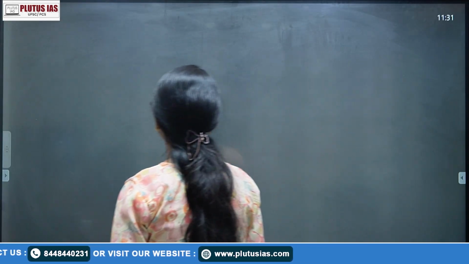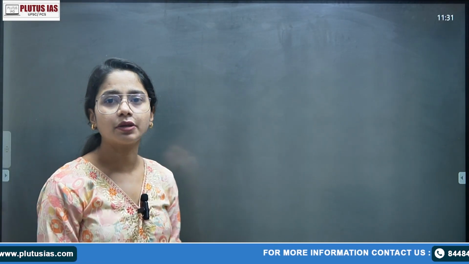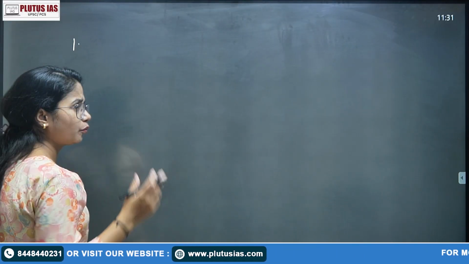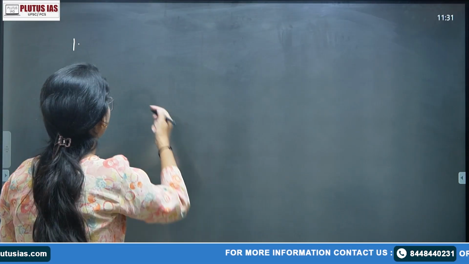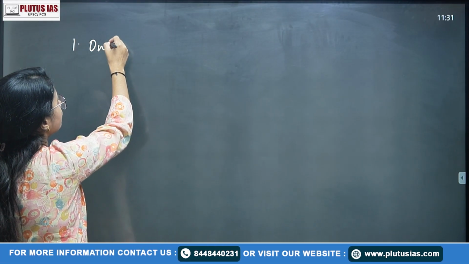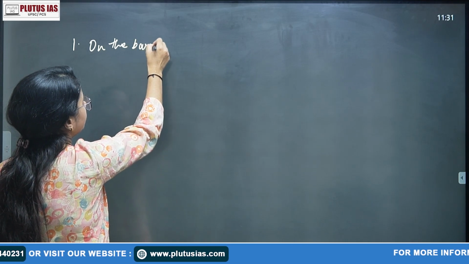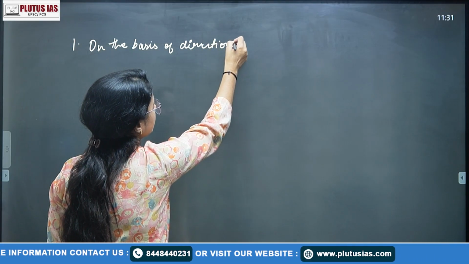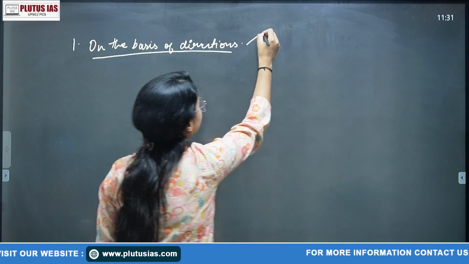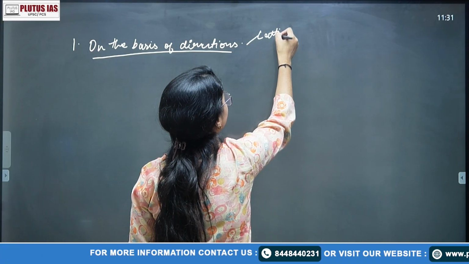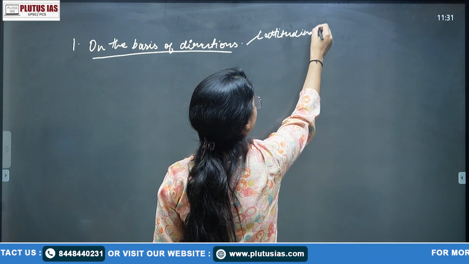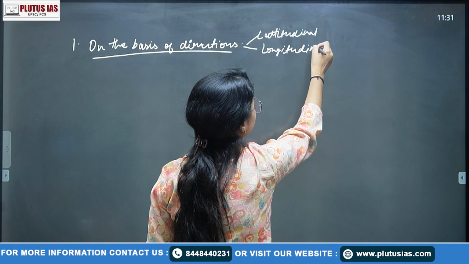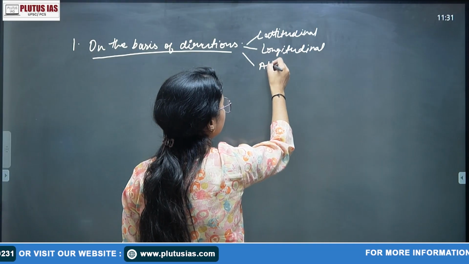Next, migration occurs on the basis of so many things. For a 10 or 15 marker, two basis of classification are much more than enough. The first is on the basis of direction. Here it is mainly three types: latitudinal, longitudinal, and altitudinal.